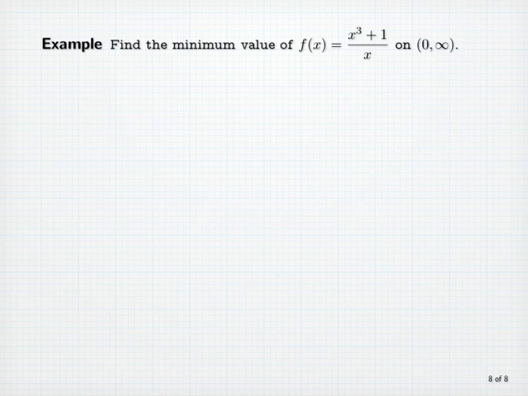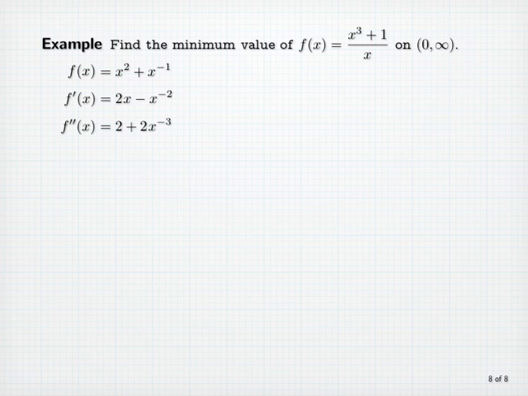Example: find the minimum value of f of x equals x cubed plus 1 over x on the interval from 0 to infinity. Let's first rewrite f of x as x squared plus x to the minus 1 power, so it will be simpler to take the derivative of f. F prime of x is now 2x minus x to the minus 2 power,